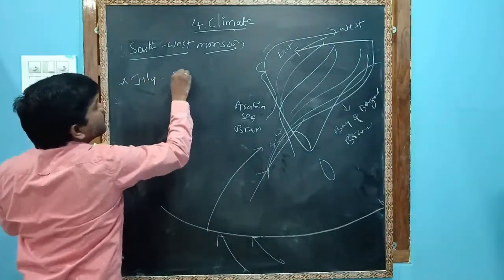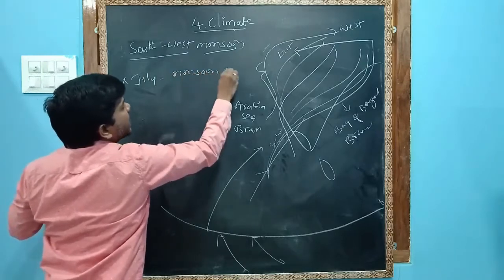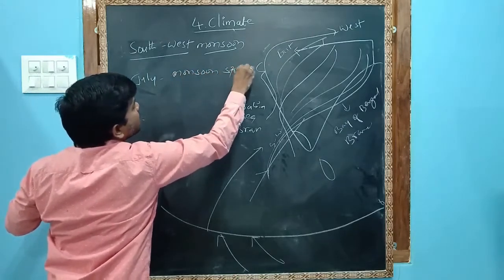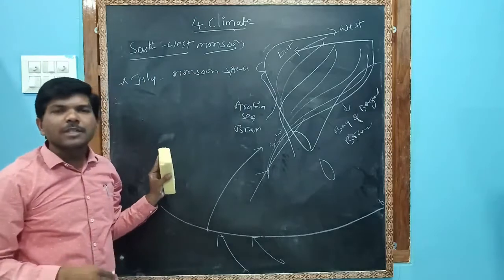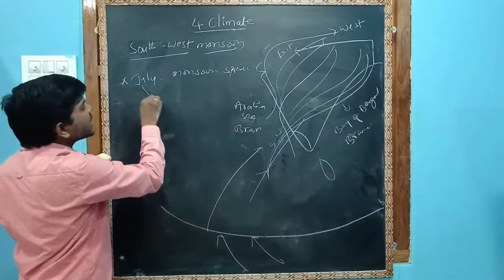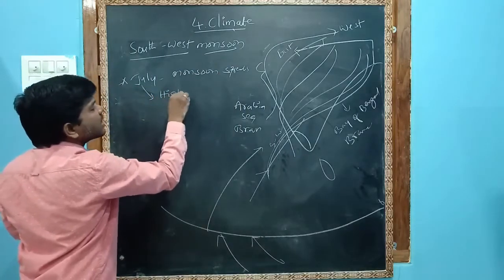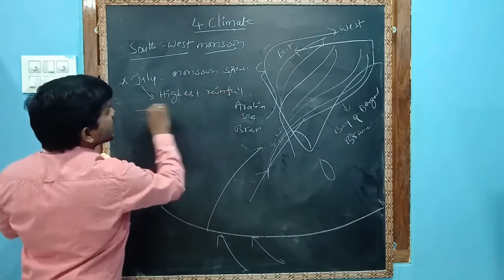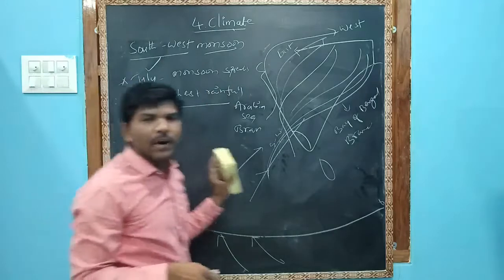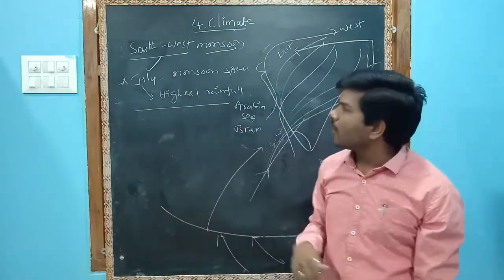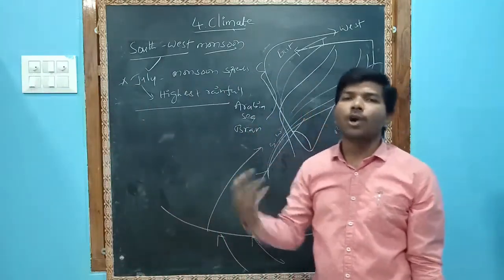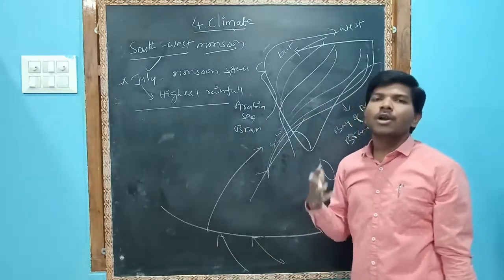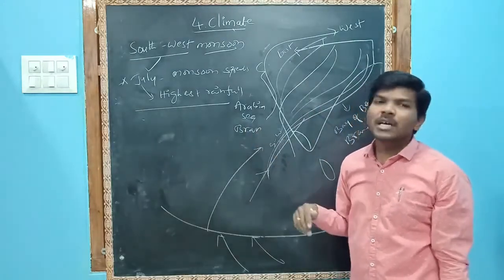So completely, in the month of July, monsoon spreads. We receive the highest rainfall in the month of July. If there is no proper rainfall, even the government may declare it a drought year. So this is about the rainy season.